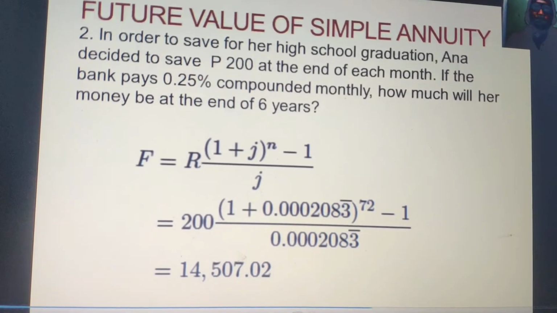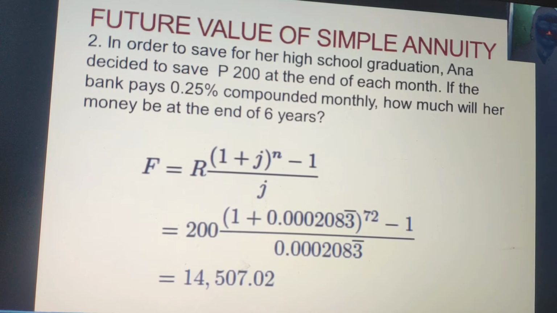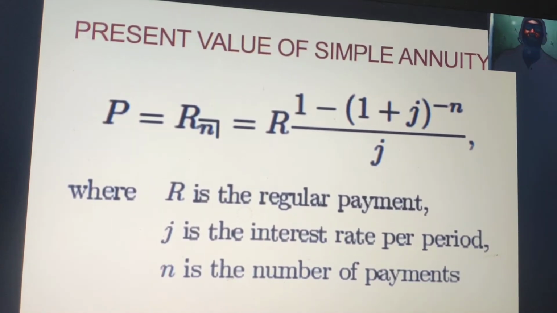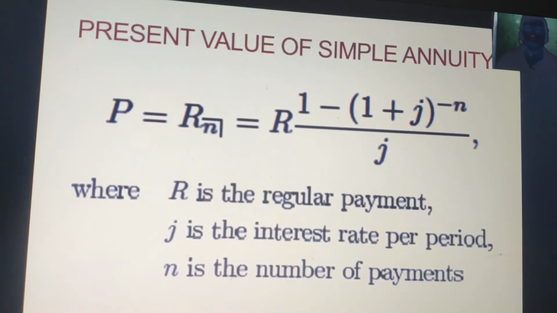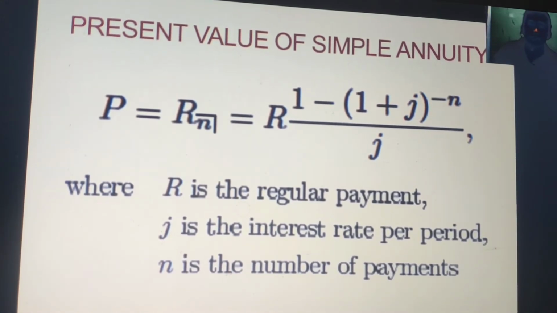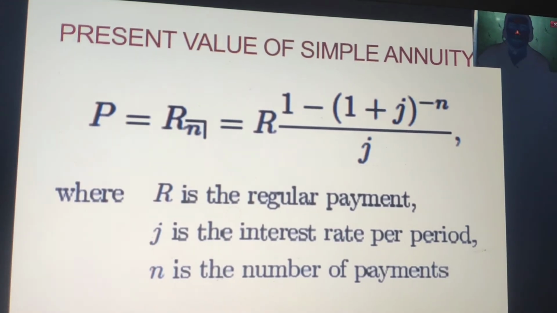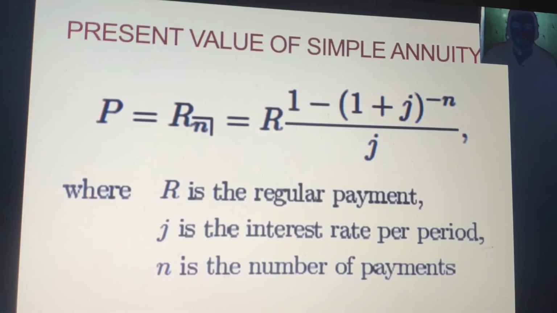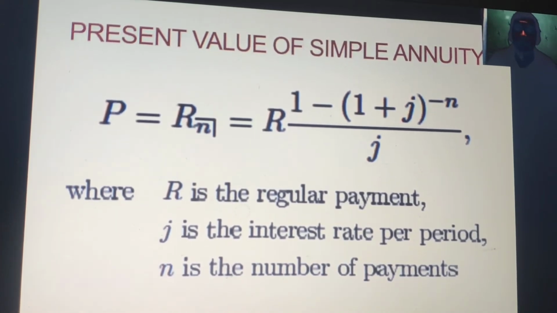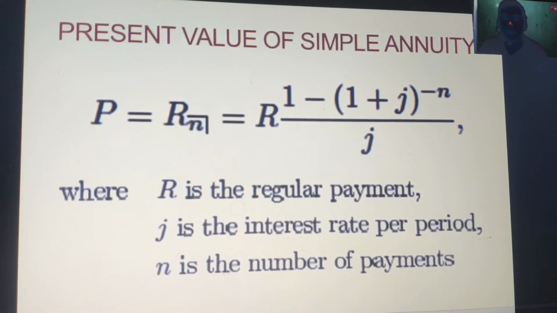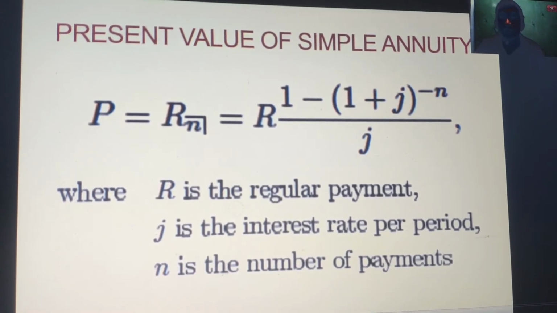Any questions? If there's none, next we have here the formula for the present value of simple annuity, which, if you could see, is looking like the future value. However, we have here 1 minus at the beginning of the formula, and then the exponent is now negative.